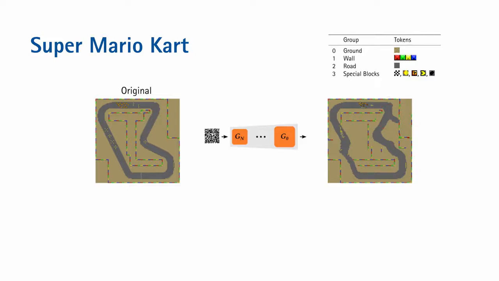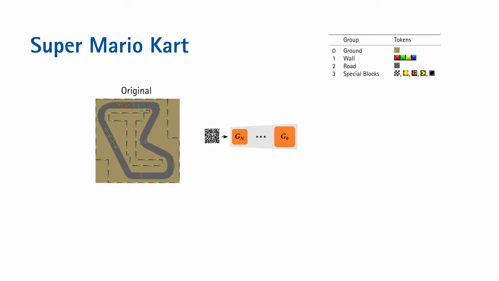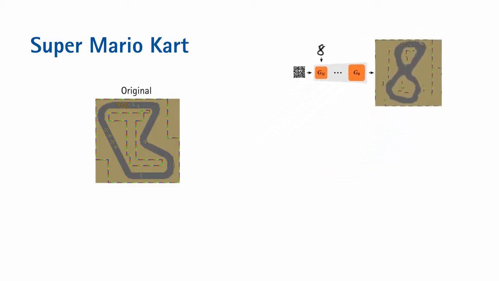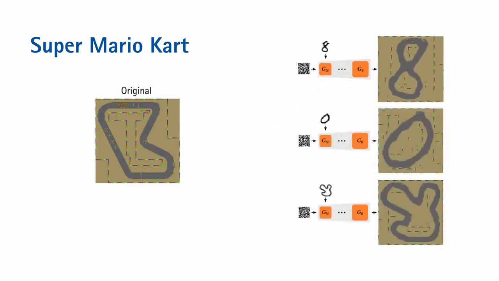With the architecture of TOAD-GAN, we can easily condition it, however, to generate the exact track layout we want by changing the token layer corresponding to the road token in the lowest scale. This can even generate plausible levels with tracks that are widely different than the one originally used. Our results show that TOAD-GAN can be a step towards usable machine learning content generation as a help for game designers, and we're looking forward to it being used and expanded upon in the future.